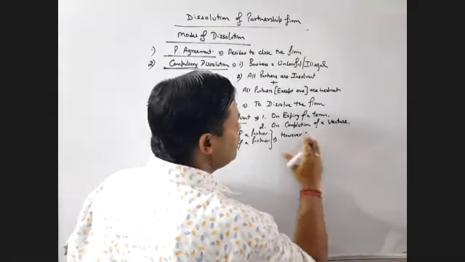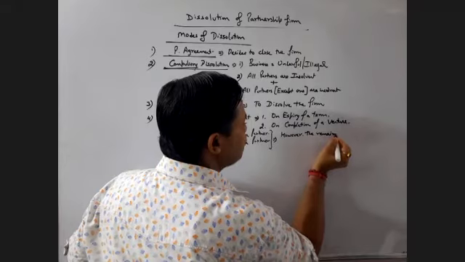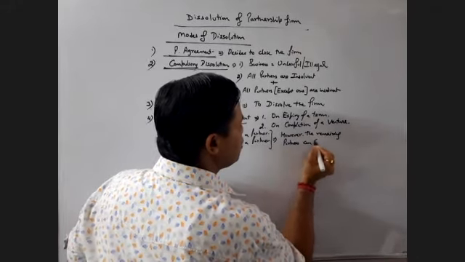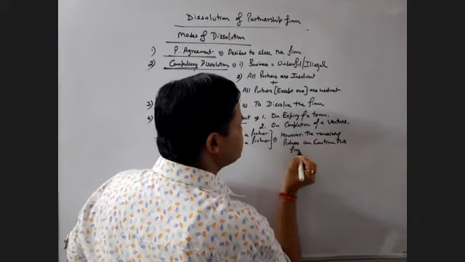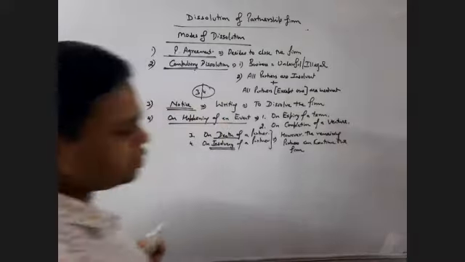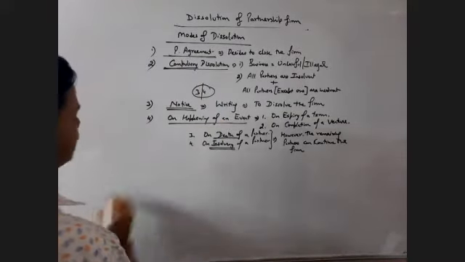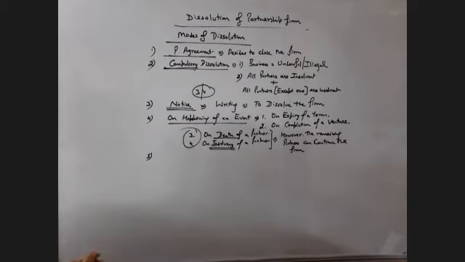However, the remaining partners can continue the firm. If the remaining partners decide to continue the firm, then the firm can be continued in this case also. But this exception is only for the third and fourth category, that is death or insolvency.